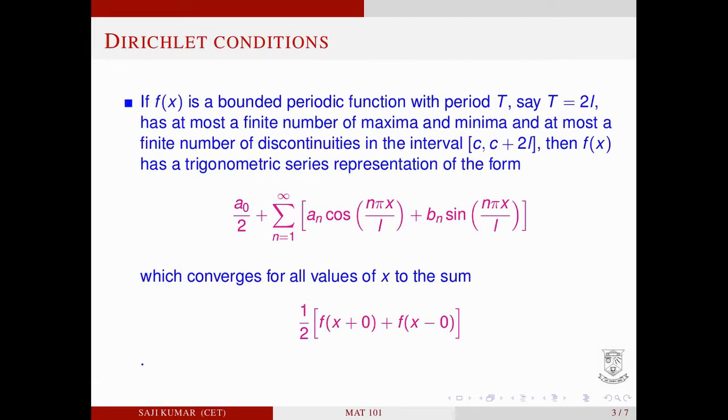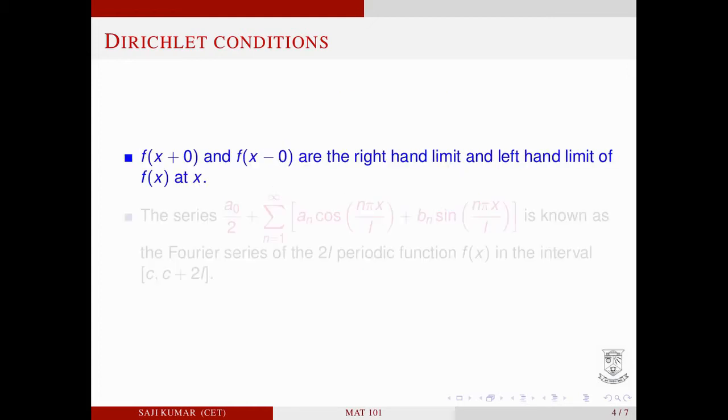Dirichlet conditions. If f(x) is a bounded periodic function with the period T, say T equal to 2L, has at most a finite number of maxima and minima and at most a finite number of discontinuities in the interval c to c plus 2L, then f(x) has a trigonometric series representation of the form a0/2 plus sigma n equal to 1 to infinity a_n cos n pi x by L plus b_n sin n pi x by L, which converges for all values of x to the sum half of f(x+0) plus f(x-0), where f(x+0) and f(x-0) are the right hand limit and left hand limit of f(x) at x.